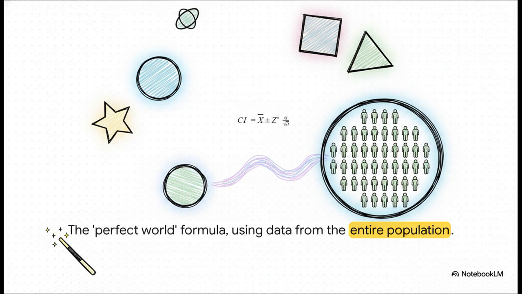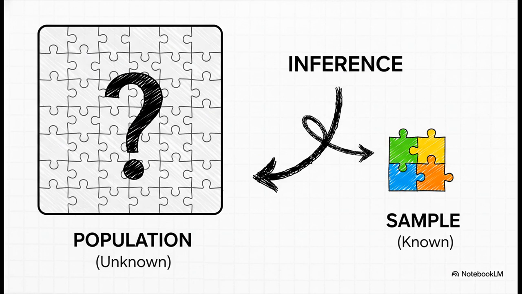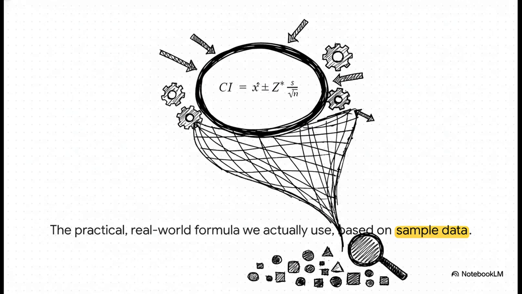Now, in some kind of perfect, magical world where we already knew stuff about the entire population, like its true standard deviation, we'd use this really clean, simple formula. But come on, let's be real. If we already had the data for the whole population, we wouldn't need to be estimating anything in the first place, right? The whole reason we're doing this is because we only have data from our small sample. So, this is the formula we actually use in the real world. It might look a little intimidating, but it's not, I promise. Each piece has a job to do, and together they build our statistical net. And you'll notice it uses different symbols because it's built using only the information we can get from our sample.